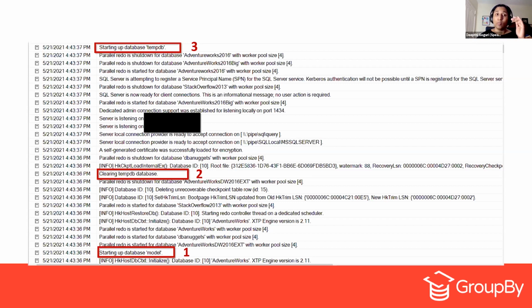Now, if you see so much of a gap, like so much of time in between step 2 and step 3, that will tell you that there is something going on with the model database, because all of the extents will be copied over, all of the transaction log will be copied over. So you might have to go and check what is going on with the model database.